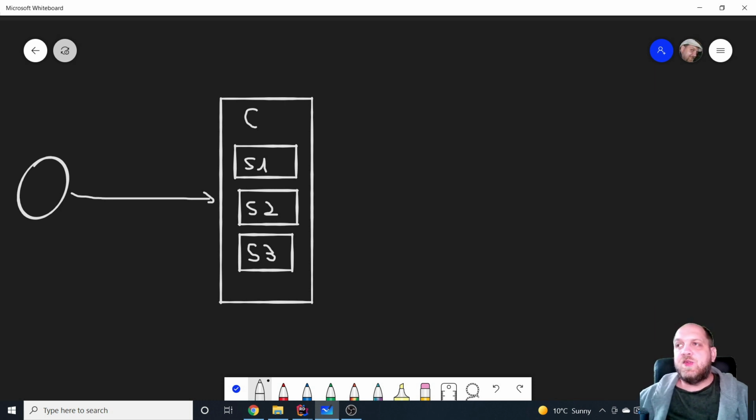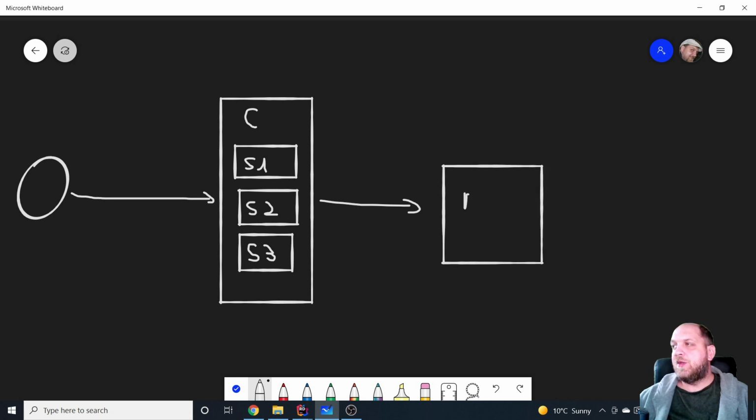Now, what these services usually do is they will talk to a data access layer in one way or another, usually through repositories. So let's have this data access layer, and the data access layer in the end actually talks to a database. Let's call this DB.